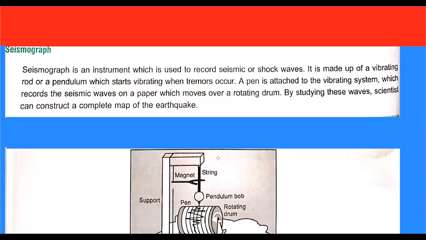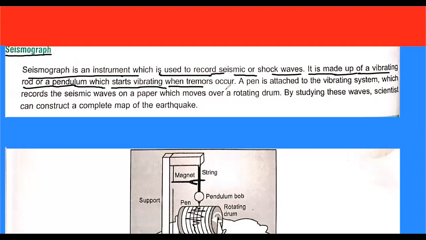So the last part of this chapter is the instrument which is used to detect the strength of an earthquake, which is known as a seismograph. A seismograph is an instrument which is used to record seismic or shock waves. It is made up of a vibrating rod or pendulum which starts vibrating when an earthquake occurs.